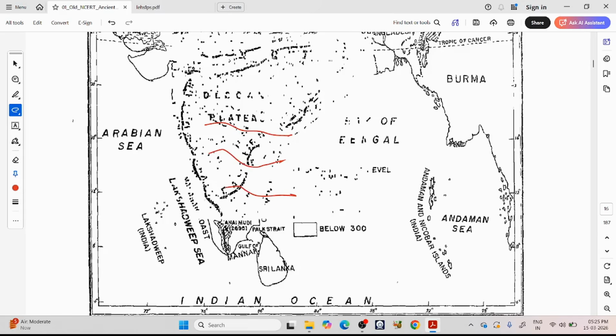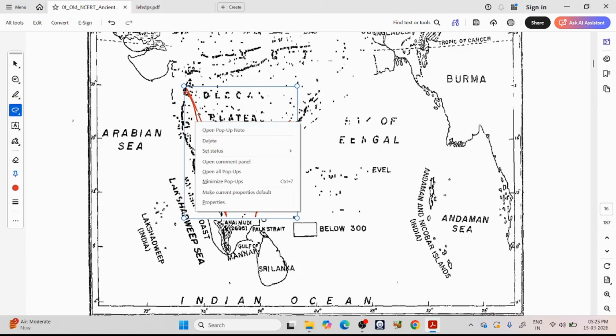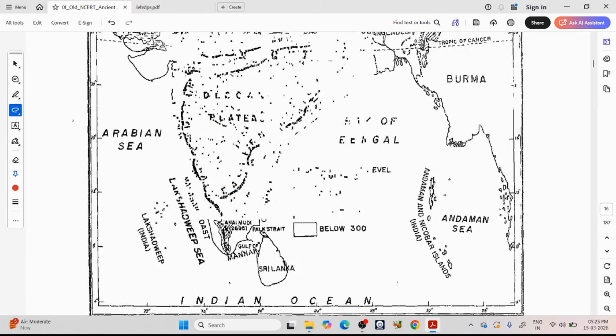There are Eastern Ghats here and Western Ghats here, but the Western Ghats are very continuous, with very few passages. The Eastern Ghats are not like that because so many rivers are continuously coming, so there are many passages between the Eastern Ghats. So communication is not difficult between the coastal areas and the rest of India.